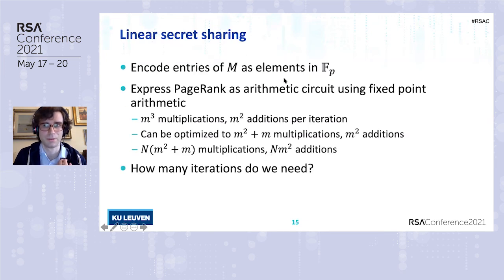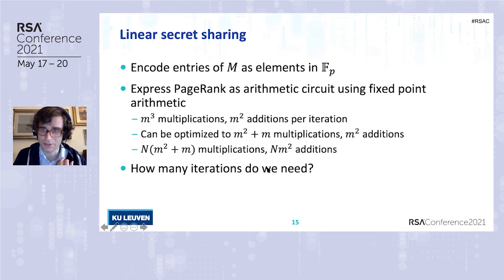So back to our example. Remember that the matrix M has entries which are rational numbers, but this is not a problem because we can encode them as field elements using fixed point arithmetic. So the only thing left is representing the power method as an arithmetic circuit, which is quite easy. It's just made of multiplications and additions, but the depth depends on the number of iterations.